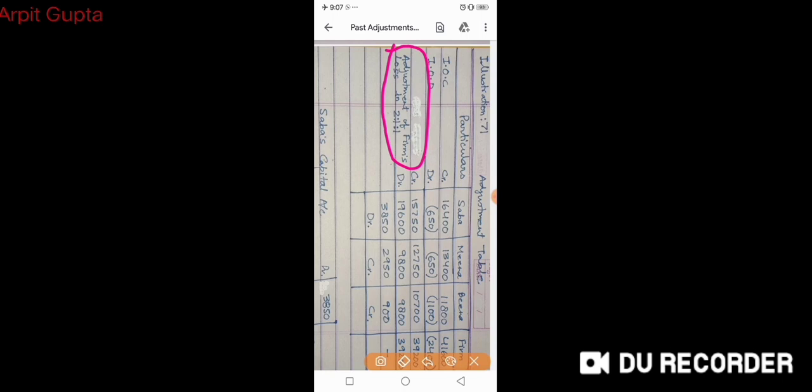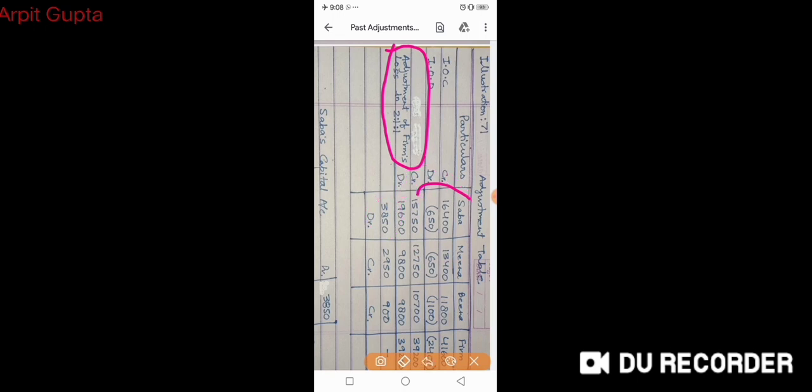So if we look at Sabah, she is getting 15,750 and she has to pay 19,600. That means she has to finally pay 3,850 rupees. Now if we look at Meena, she is getting 12,750 and she has to pay 9,800. That means she has to get more amount. So she will get 2,950 rupees because credit is more, debit is less.